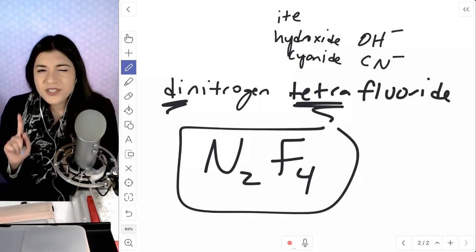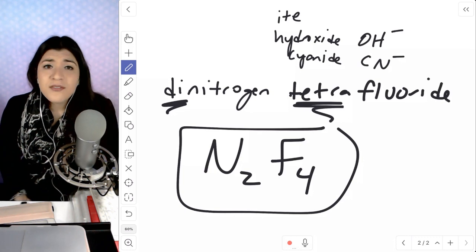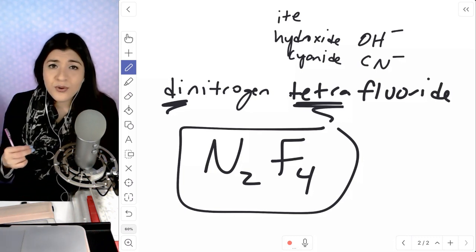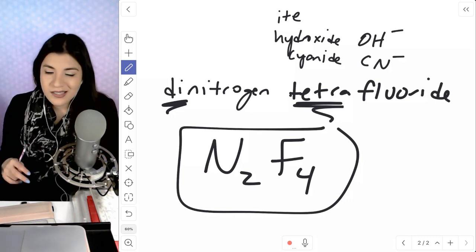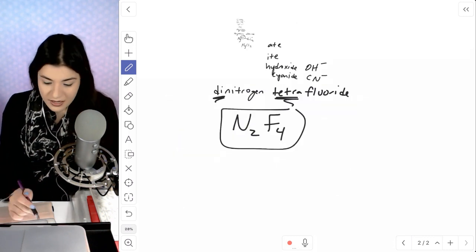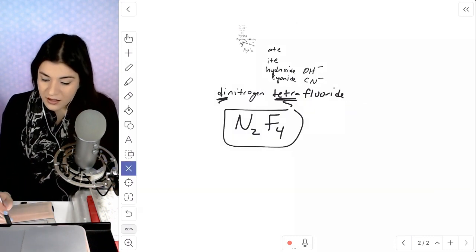Okay, so first things first, identify what type of compound it is. Then you can go about the rules and understanding, all right, how am I going to name this? Let's see our next question.